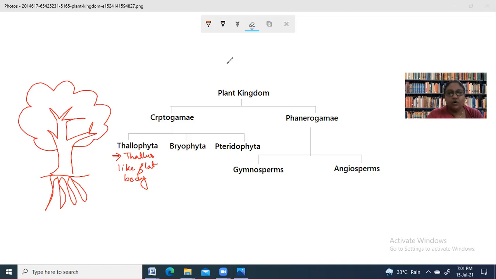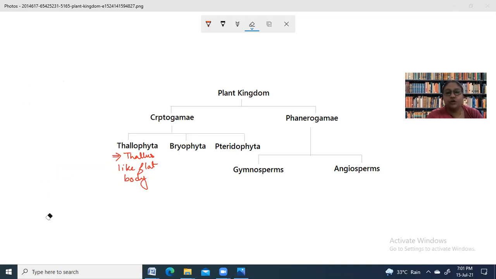It's not true for all types of plants. In case of Thallophyta, the body is very flat and filamentous. Although they are multicellular and go for photosynthesis, they do not have any structure like root, stem, or leaf. They have a flat body.